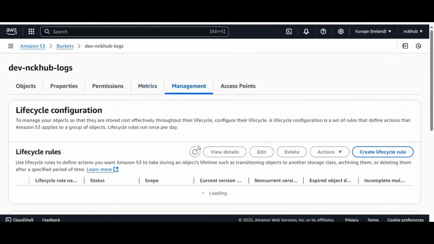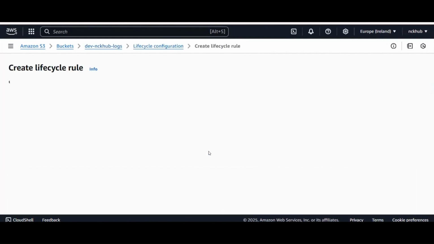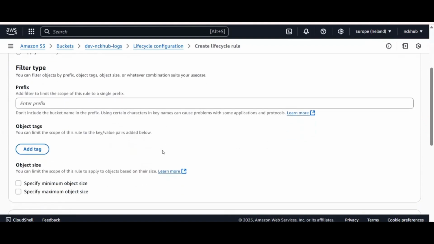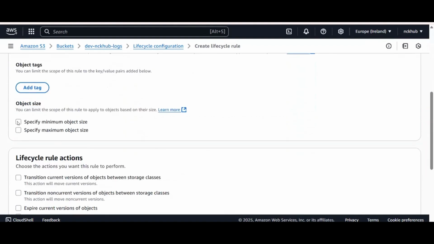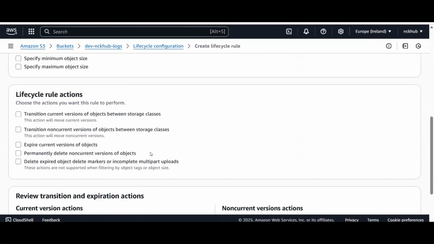If you want to manage your life cycle rules, we have an interview question as well in Amazon S3. What are the life cycle configurations? What are the rules? Usually we can create a life cycle for the bucket. We can create certain rules: how many days the objects can live, how many days before the objects get deleted, and what the minimum and maximum object sizes are. All this we can enable.